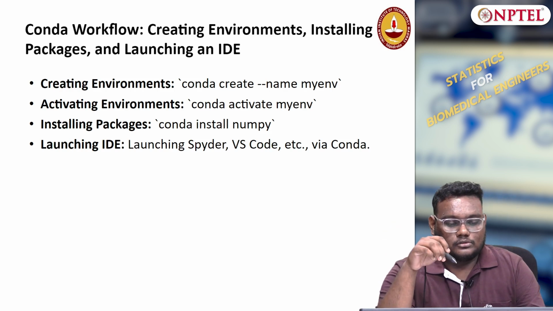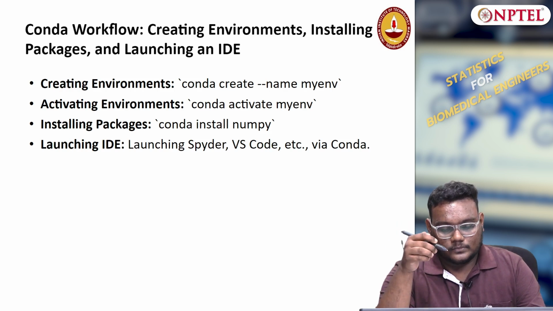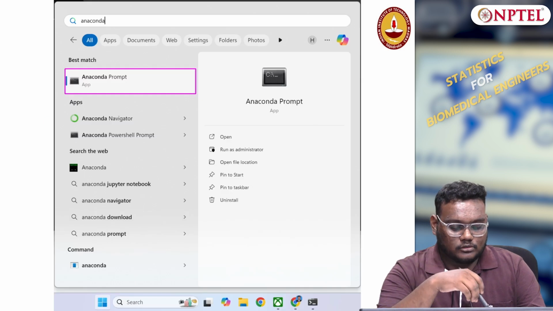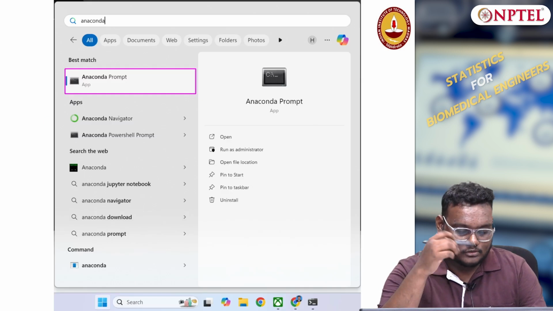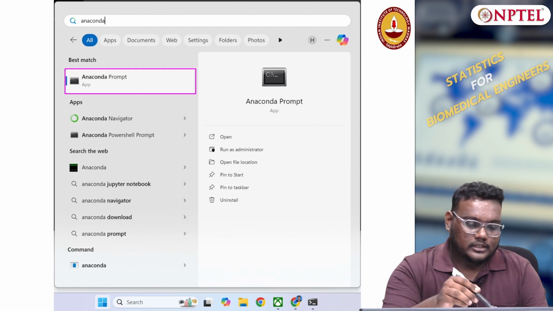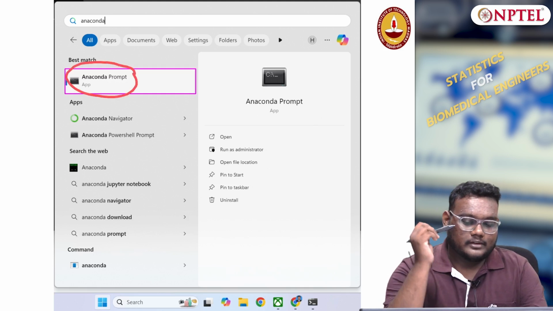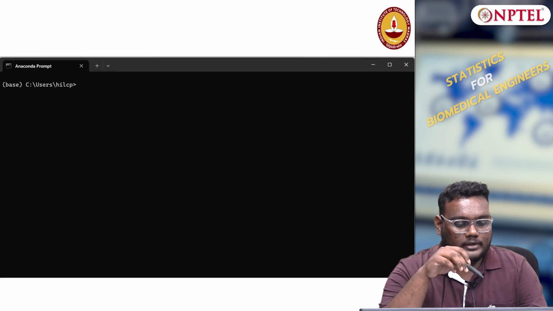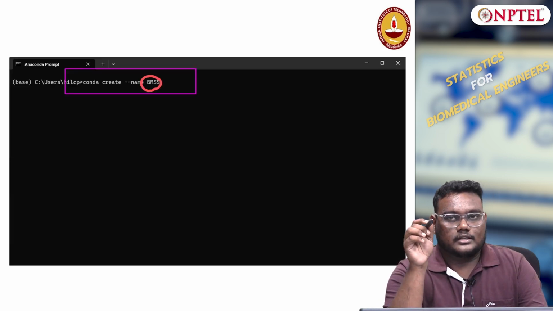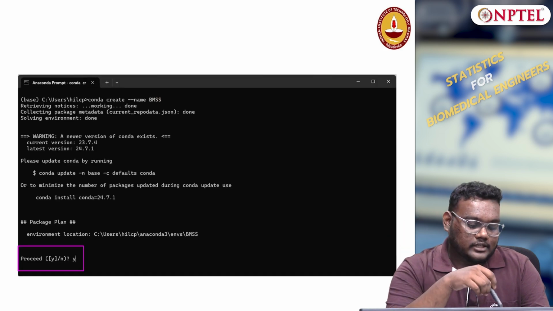Here I am going to show you each step: how to create the environment and how to install any Python libraries. Now go to Start. After installing Conda, go to Start and type Anaconda. Click on Anaconda Prompt. It's a command window and it will open. In that command window, type conda create hyphen name, then whatever name you want. After that, press Enter.